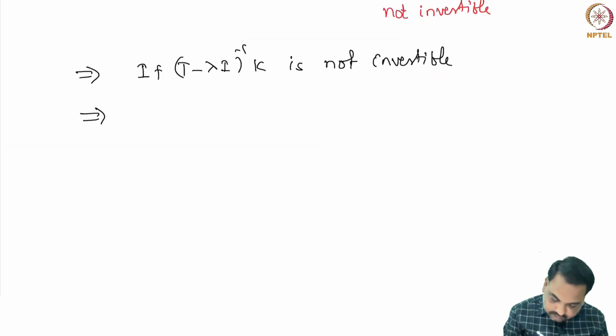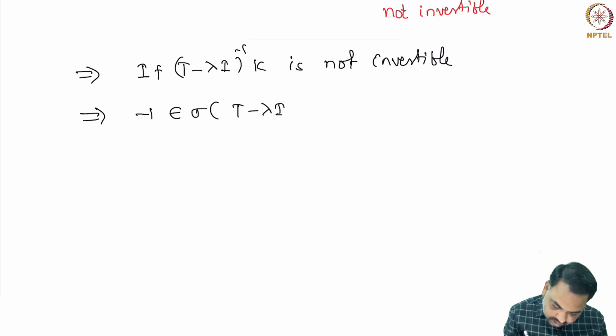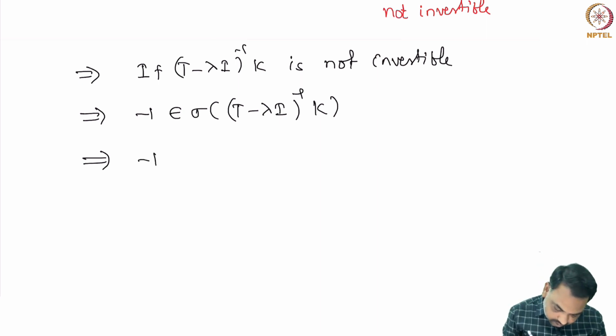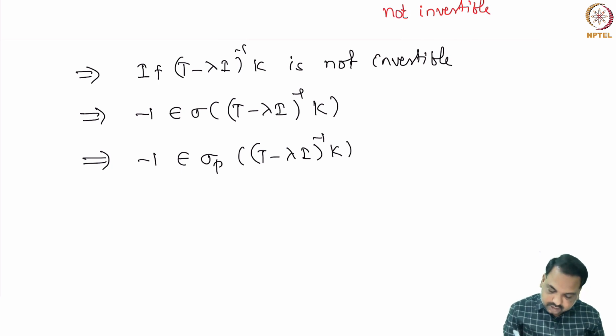So, this implies this is not invertible, means minus 1 is in the spectrum of (T minus lambda I) whole inverse K, but by the Fredholm alternative theorem, minus 1 must be in the point spectrum of this compact operator (T minus lambda I) whole inverse K. This is by the Fredholm alternative theorem.